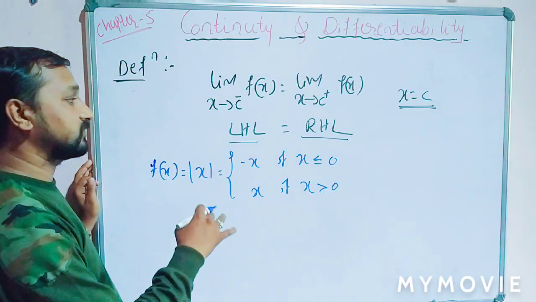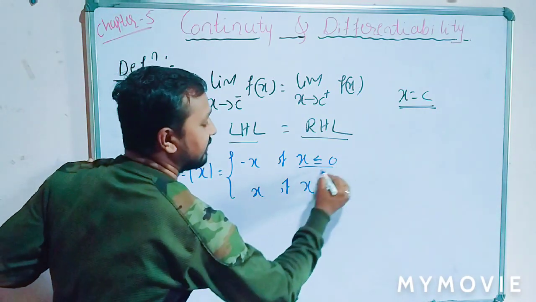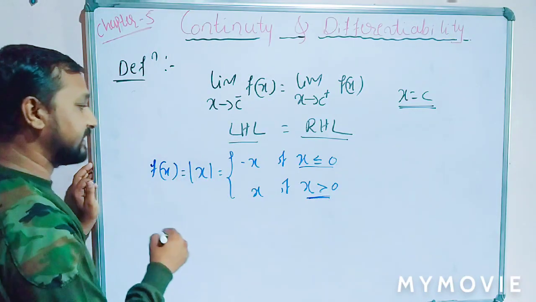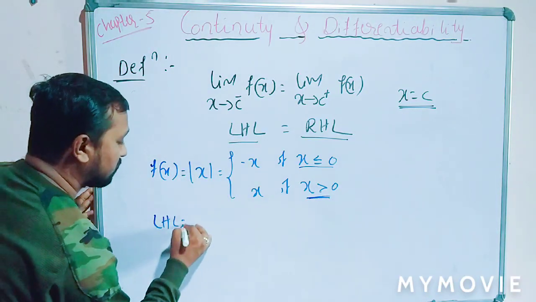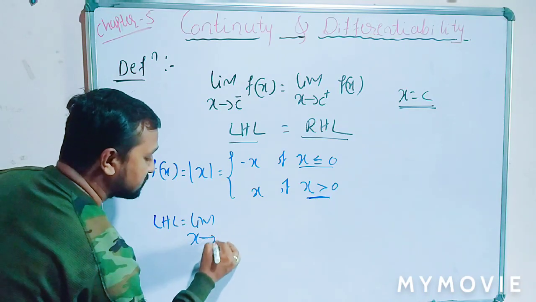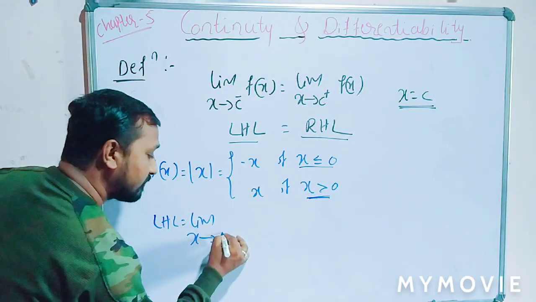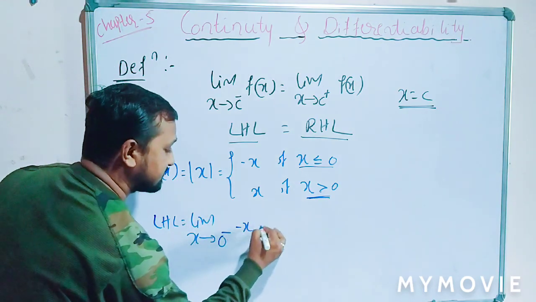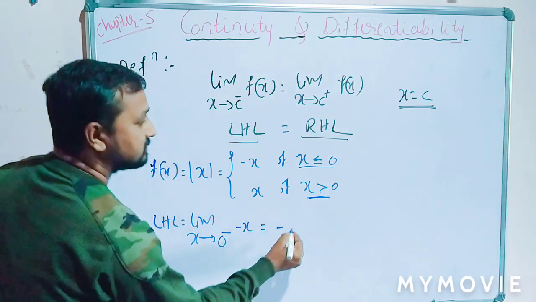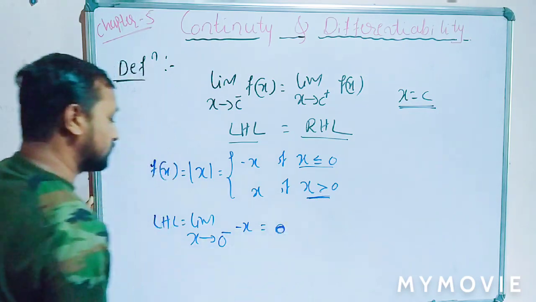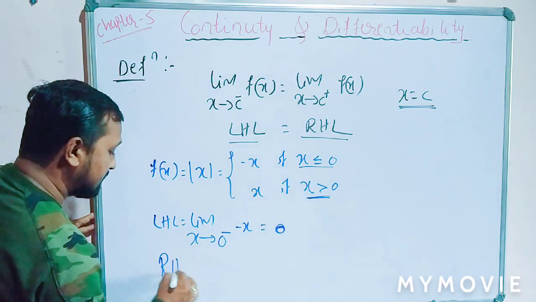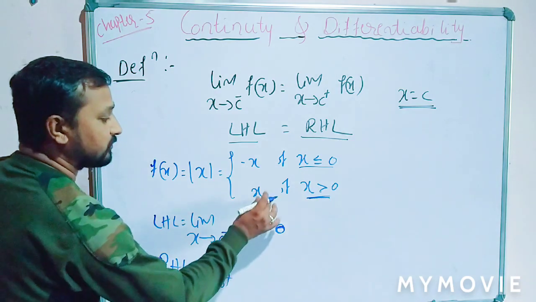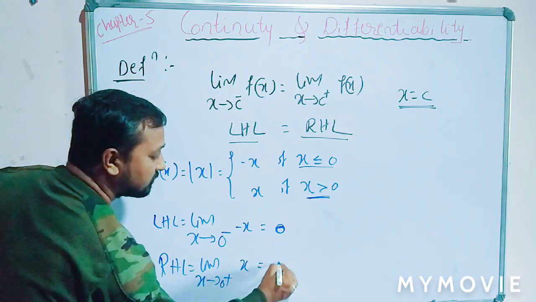According to LHL and RHL, I can solve it shortly. LHL is limit of x tends to 0 minus, this indicates the left hand limit, f of x is minus x, that is equal to minus 0, that is nothing but 0. And your RHL is limit of x tends to 0 plus, where your function is x, that is equal to 0.